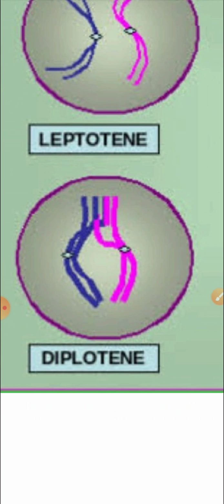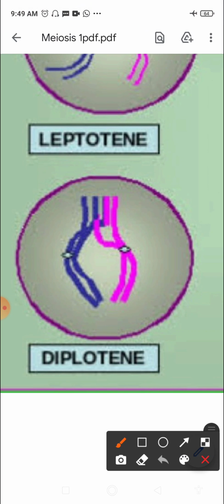So in the diplotene stage, the paired chromosomes, you can see here, begin to separate. You can see how they are moving away from each other, right? They start to separate, but they remain united at the points of exchange. Here, in this region, you can see they are still connected.